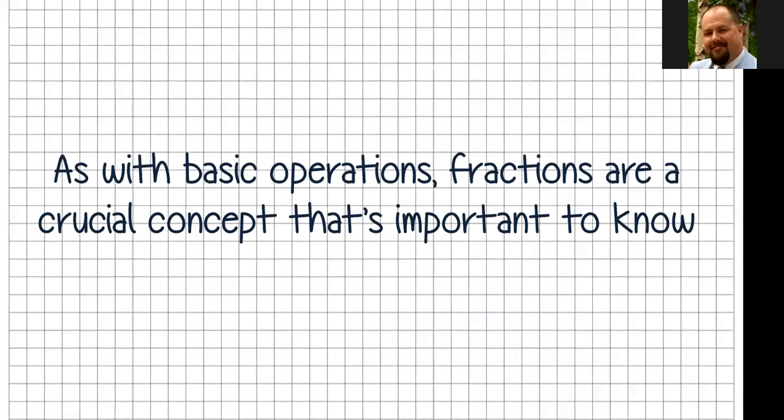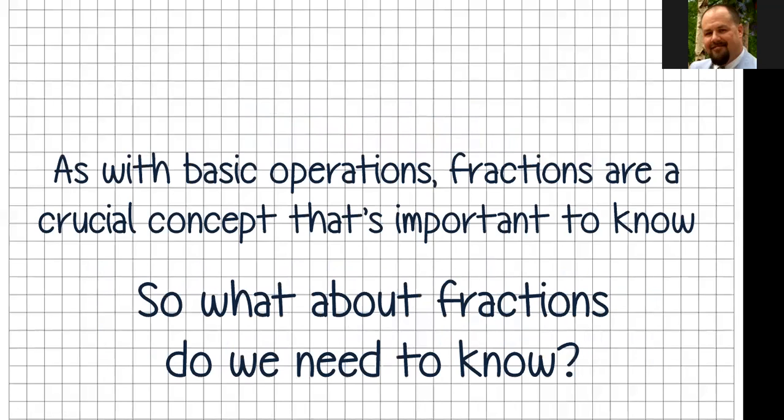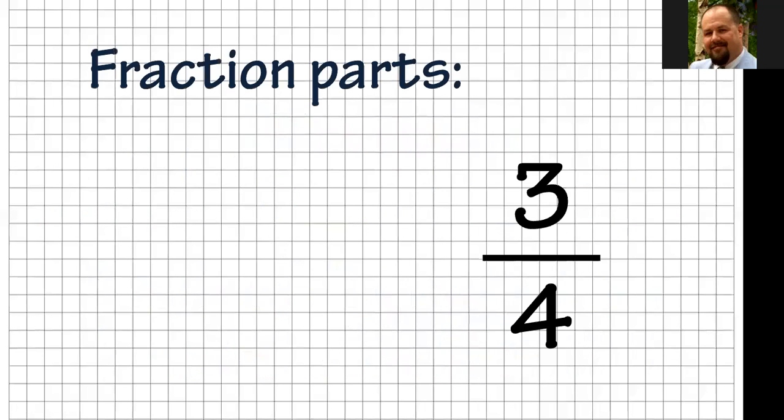As with the basic operations that we talked about before, fractions again are a crucial concept that's important for you to know. So what do you need to know about fractions? And this is where it comes down to it. How do we need to know what fractions are? A lot of it is just going to start from looking at a fractional part. Here we have 3/4. We have the 3, we have the line, we have a 4. And what are those parts? That's the thing we have to look at and try to see. Okay, I know it's a numer... something, and I can't remember.